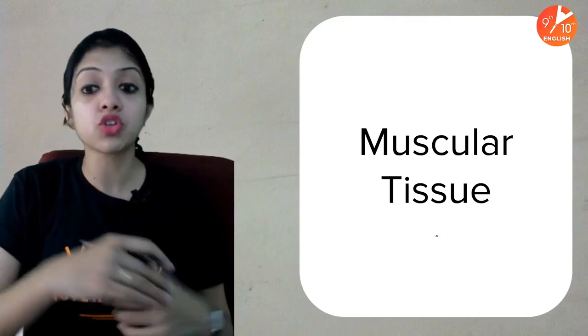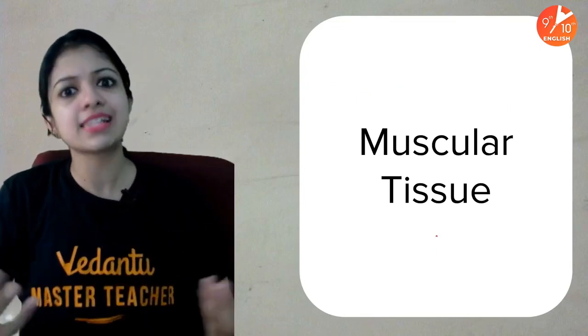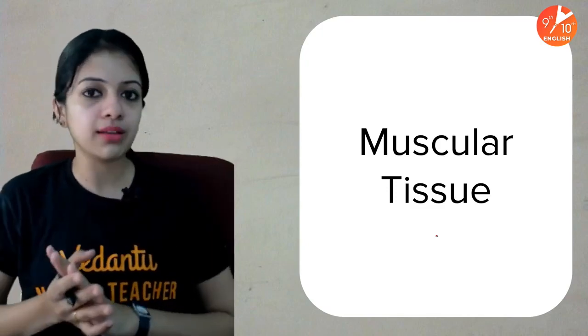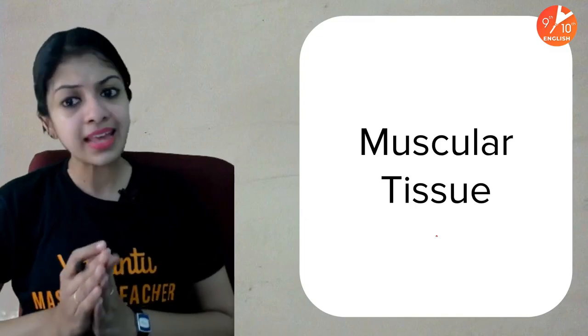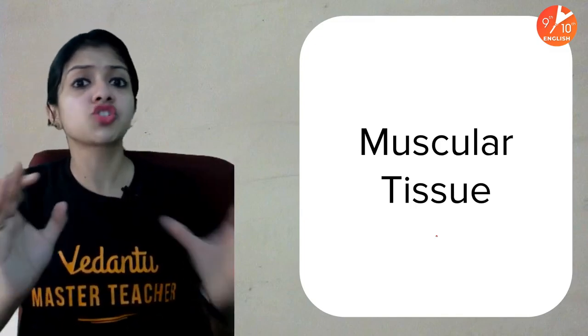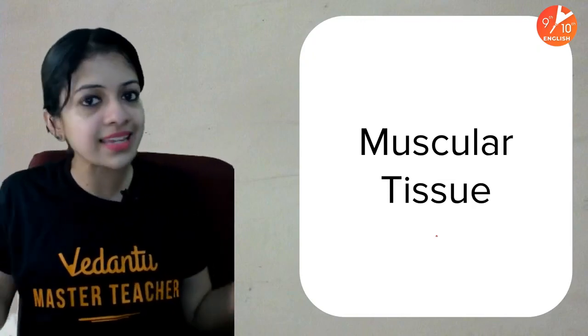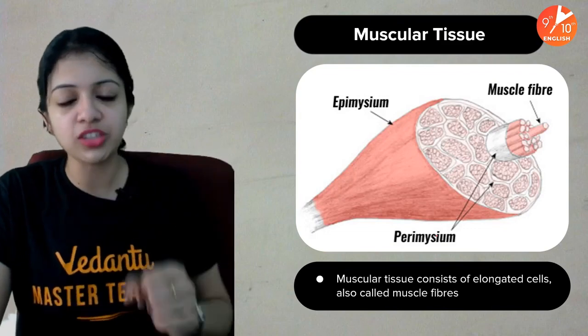Now let's talk about muscular tissue. Of course, the name indicates, it's self-explanatory. It tells you it's all about muscles. Now we know we have muscles in every part of our body. Bones and muscles form the framework of what we are, right? They give us shape and structure. Otherwise, we would just be a loose mass of skin and flesh without any shape and rigid structure.